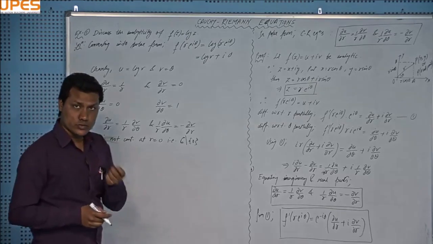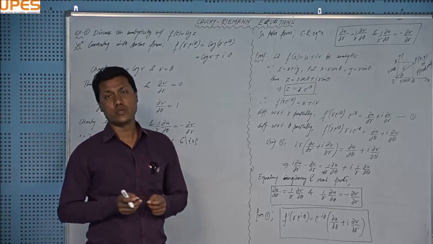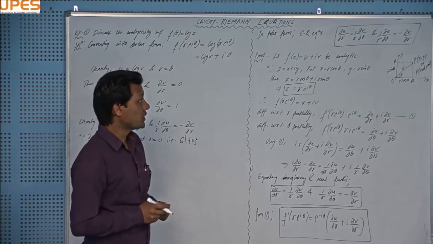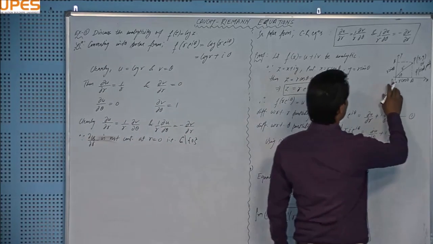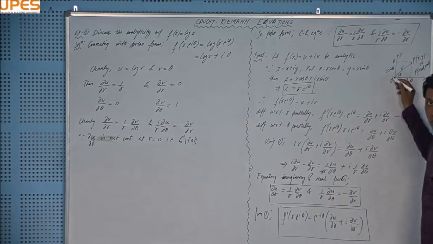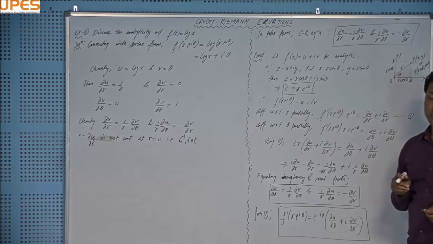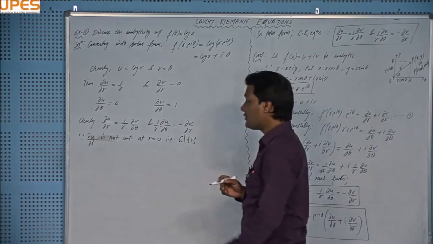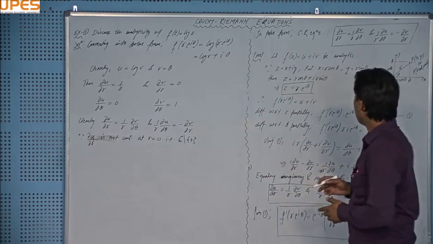The origin z equal to 0 is represented by r equal to 0 and theta is undefined there, right? You should remember this point. If you take z equal to 0, the origin on the xy plane, and you want to write it in polar form, then the polar representation of z equal to 0 is r equal to 0 and theta is not defined there, right? Okay, and why is theta not defined there?